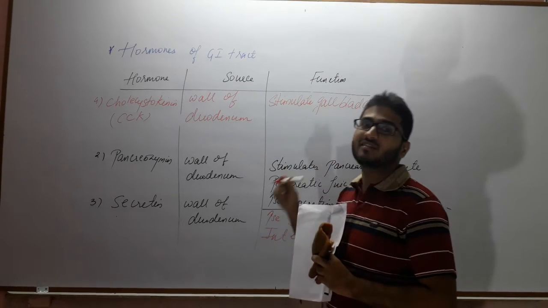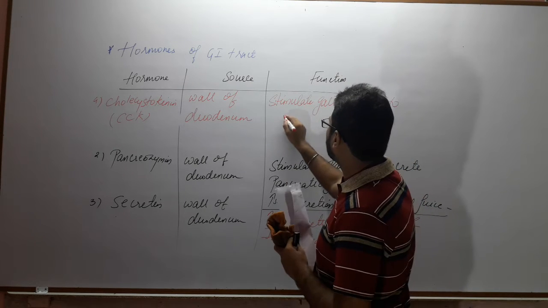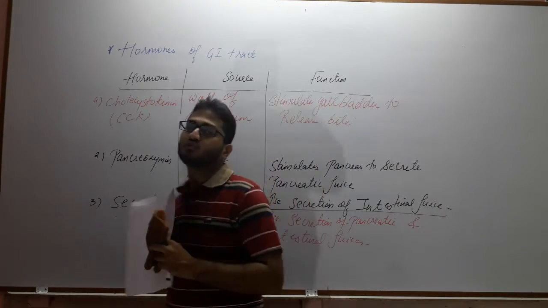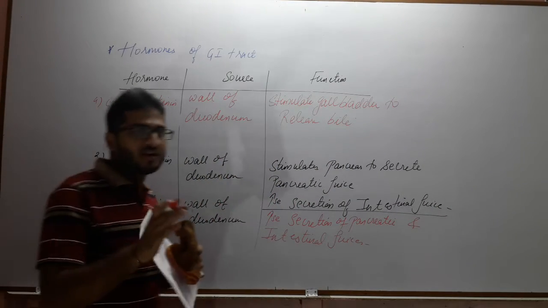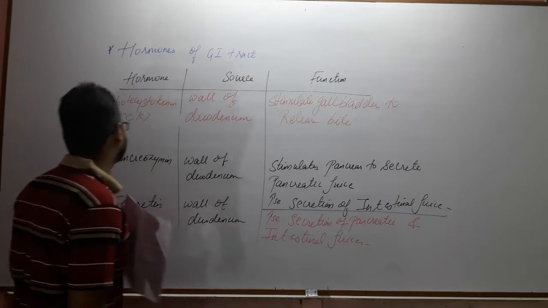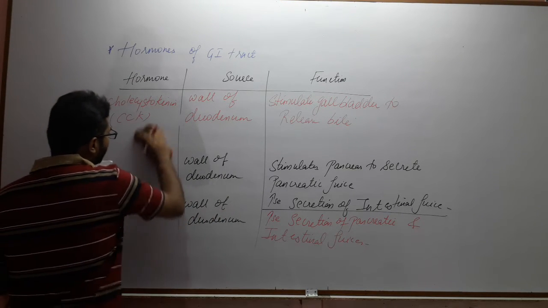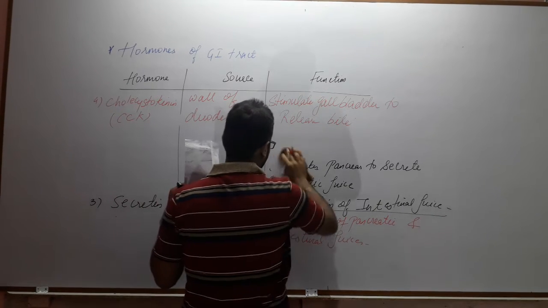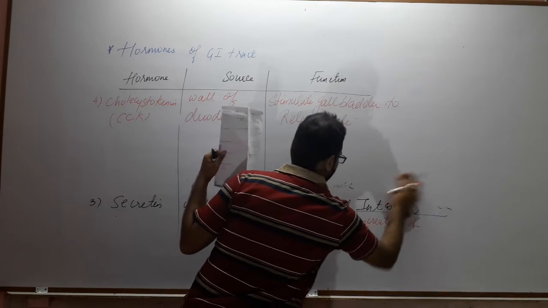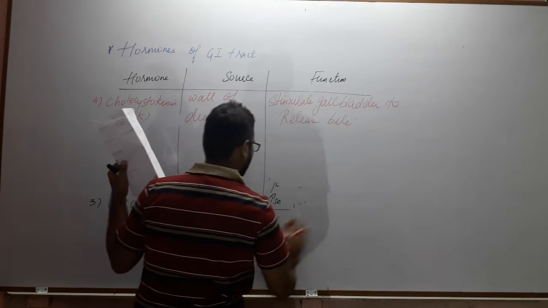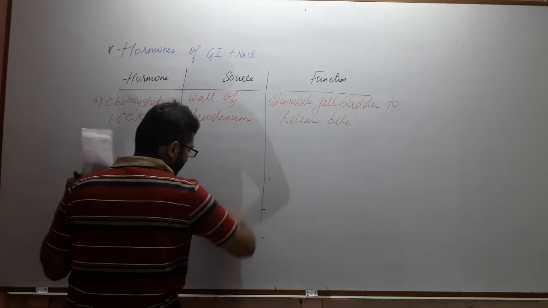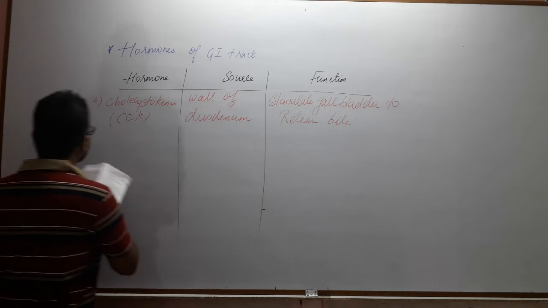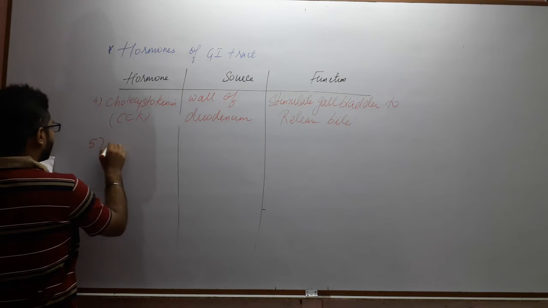So the production site of bile is the liver. It stimulates the gallbladder to release bile, and this bile has a major role to play in the emulsification of fats, that is, breakdown of fat into smaller micelles. So this is the role of cholecystokinin, that is CCK, and the last is enterogastrone. The last hormone is enterogastrone, also called gastric inhibitory peptide. So let us discuss the role of the fifth hormone.